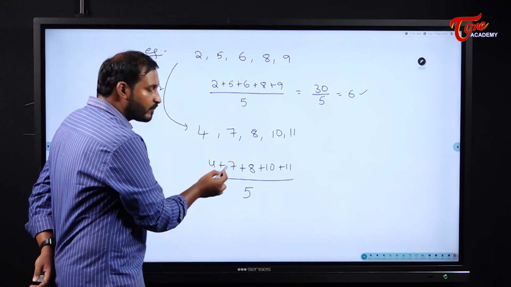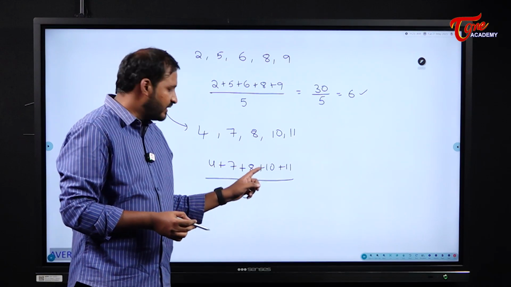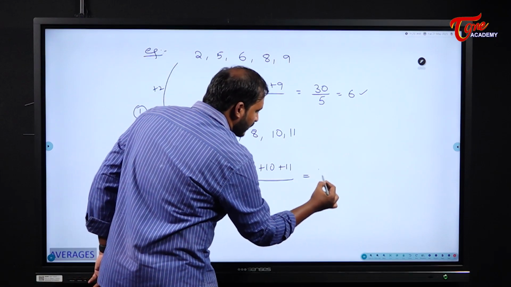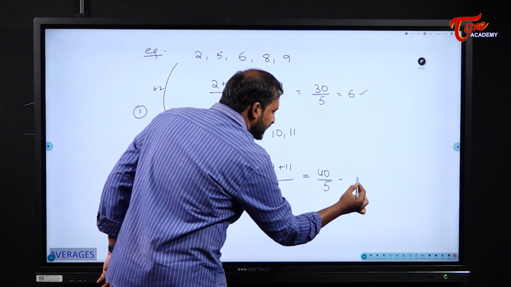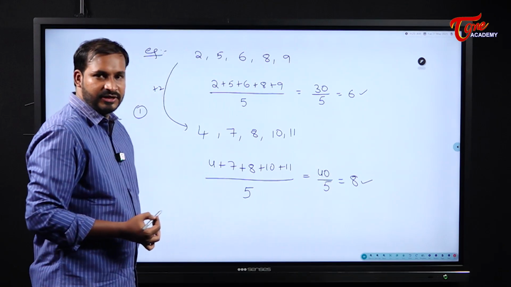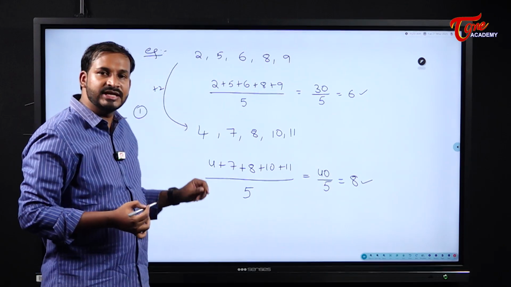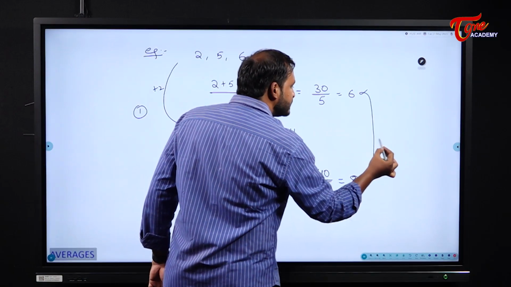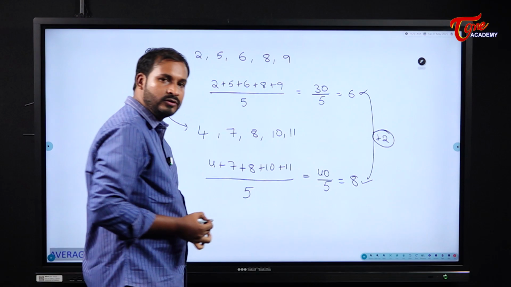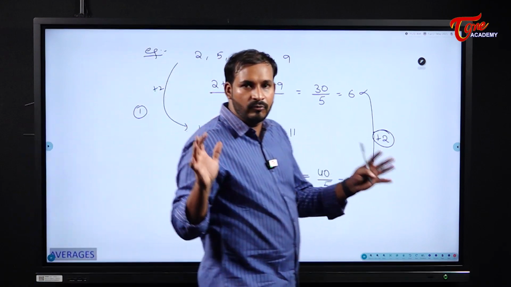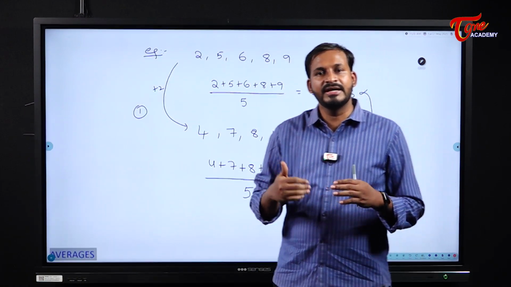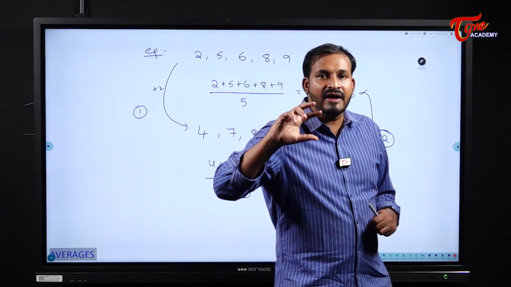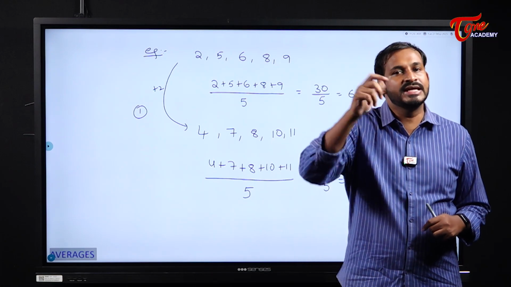So what happens here? 4 plus 7 is 11, 11 plus 8 is 19, 19 plus 10 is 29, 29 plus 11 becomes 40. 40 by 5 is 8. If you observe carefully, students, each and every value is incremented by 2. In the similar manner, my average is also incremented by 2. Understood? That means when a group of numbers is increased by a constant value, then the average will also be increased by that same constant value.